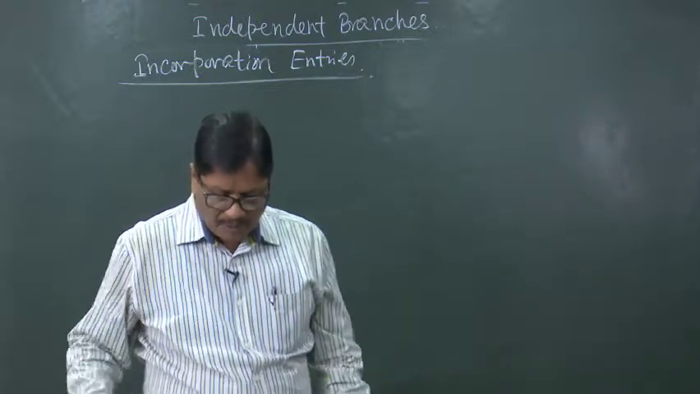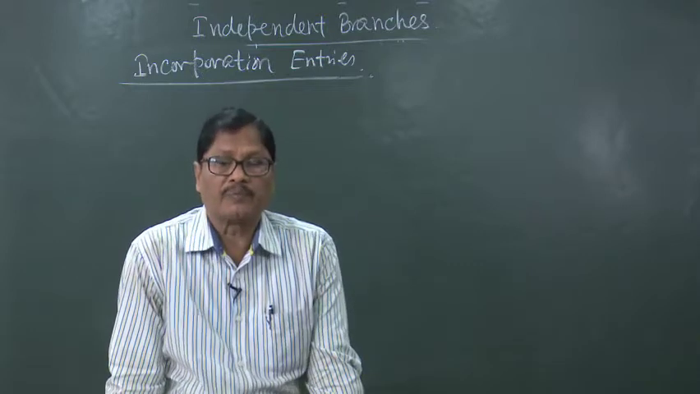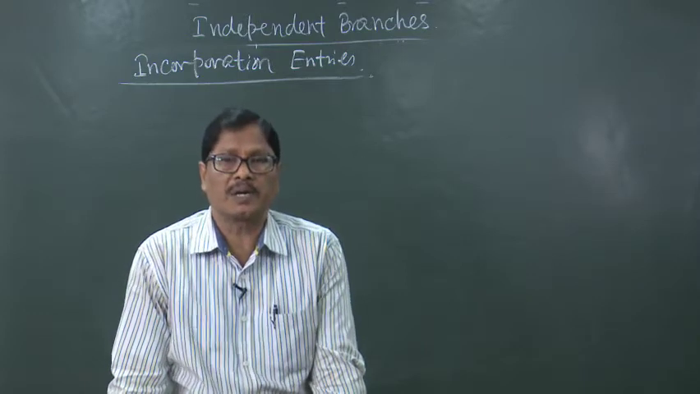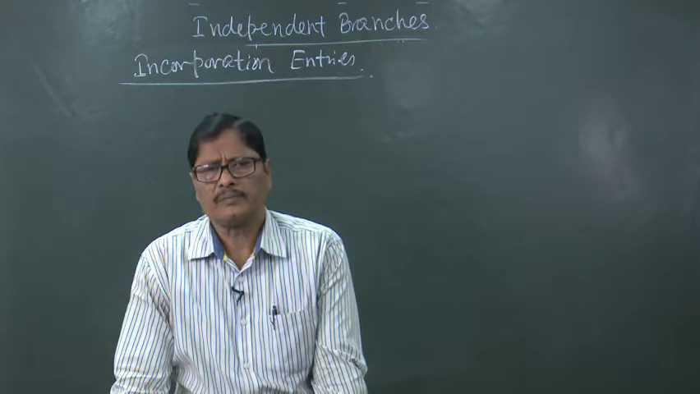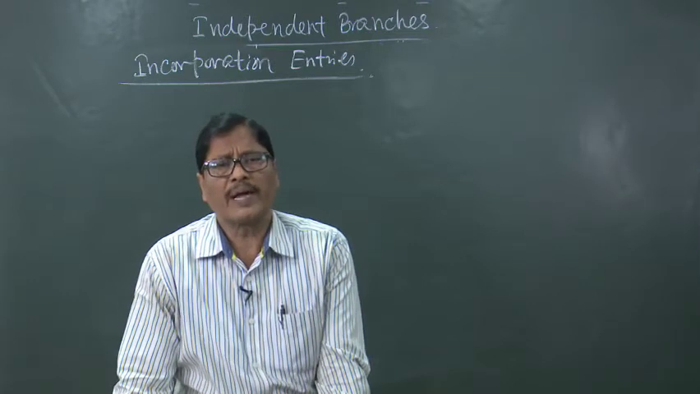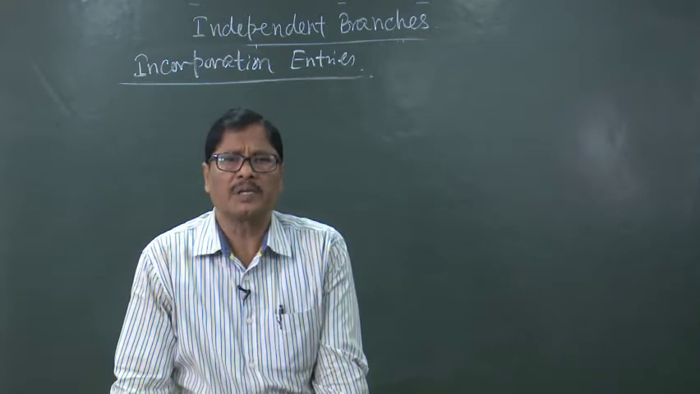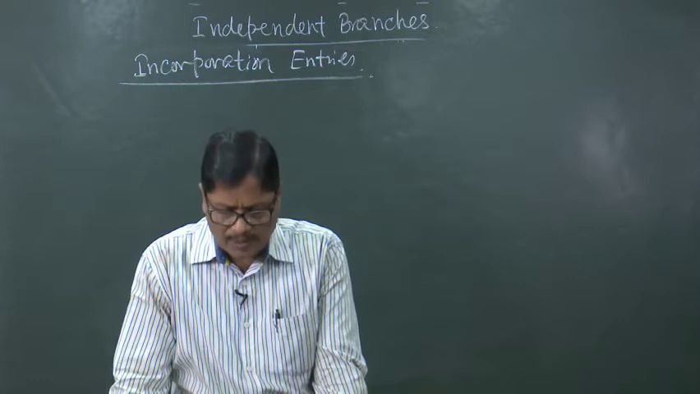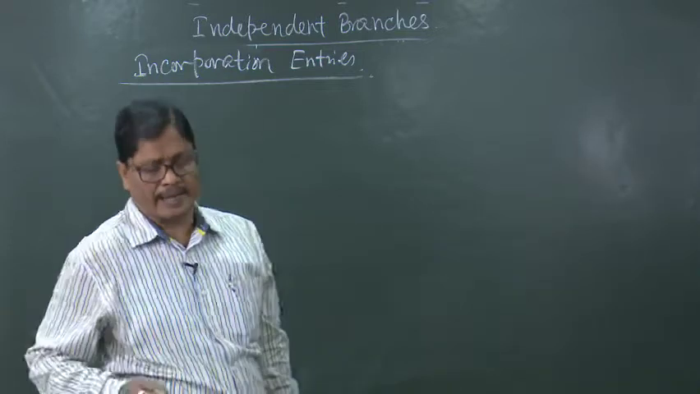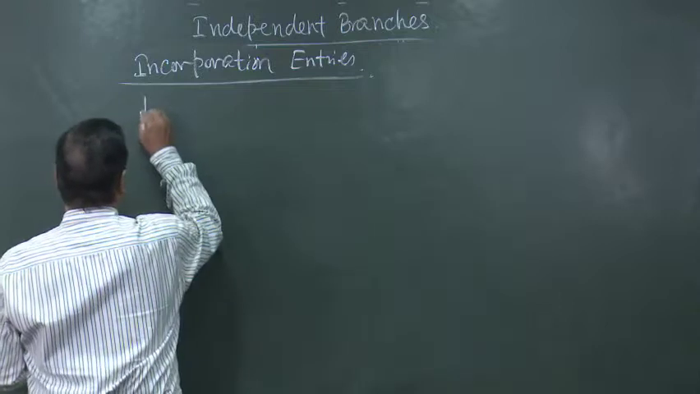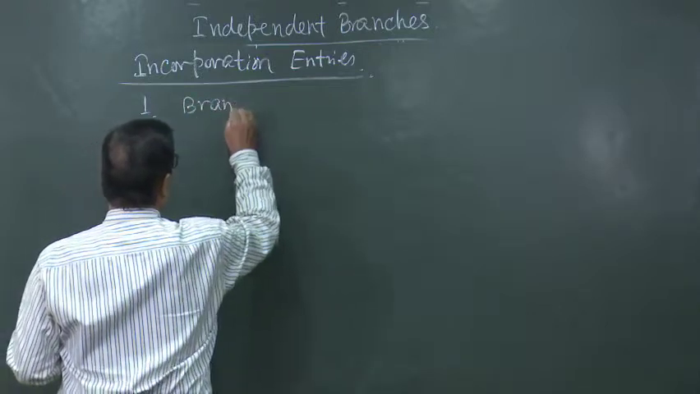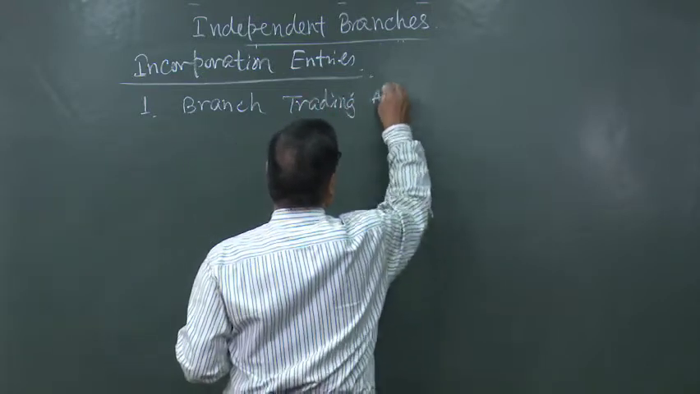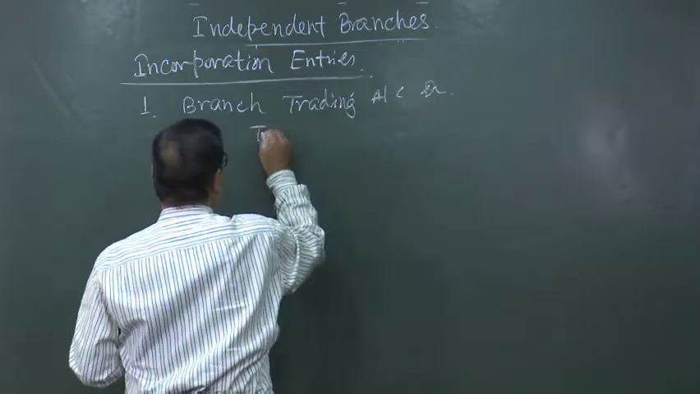First of all, for the debit side items of the trading account, in the trading account of the branch there may be wages, opening stock, carriage, etc. So, we will make a total of all the debit side items appearing in the trading account. The debit side total will have to be transferred by this entry, that is, branch trading account debited to branch account.